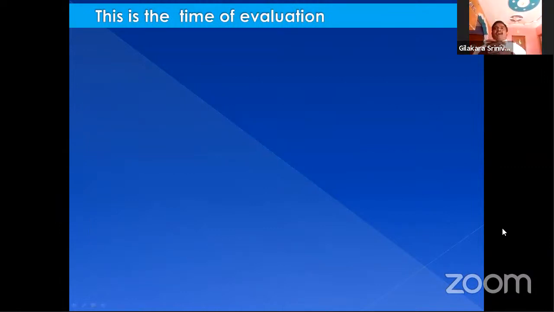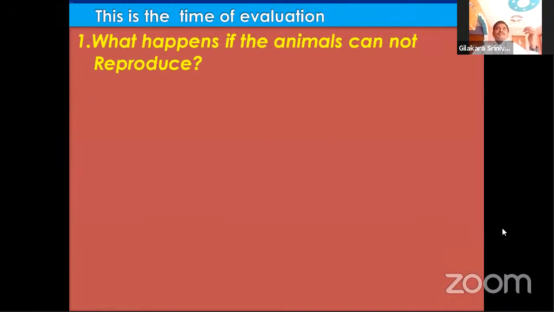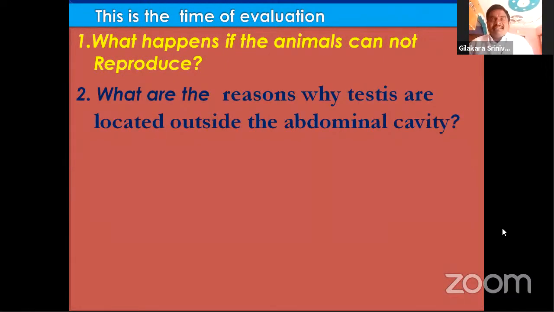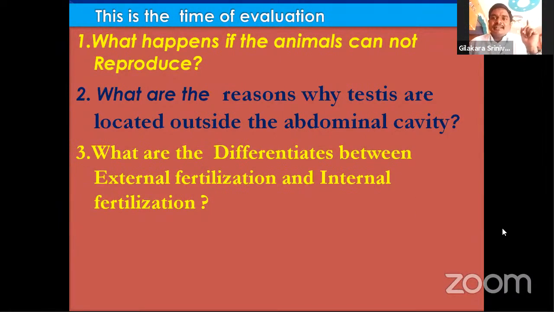Okay, my dear students, I hope that you understood the lesson, and this is the time for evaluation. Try to bring out the answers to the following questions. What happens if the animals cannot reproduce? And what are the reasons why the testes are located outside of the abdominal cavity? We already discussed this. And what are the differences between external fertilization and internal fertilization?